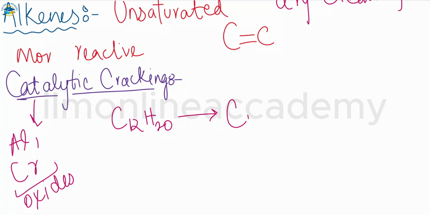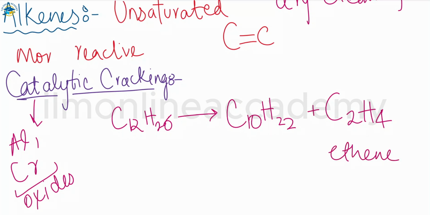For example, we have C10H22 plus C2H4. So this is the ethene that is produced by the catalytic cracking of alkanes, and we have decane. So you can further break down this decane for the manufacturing of the alkenes.